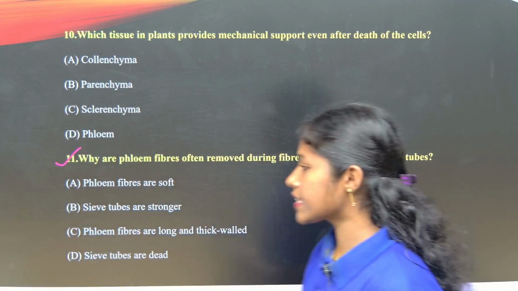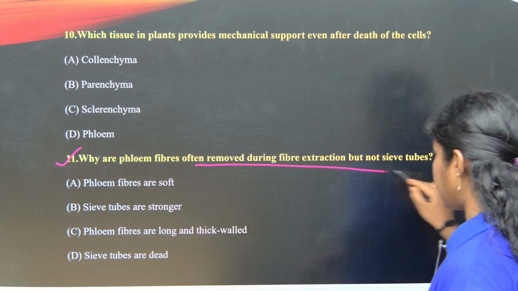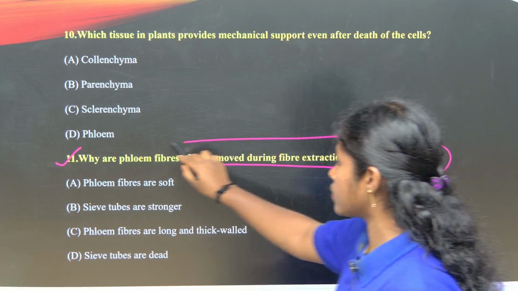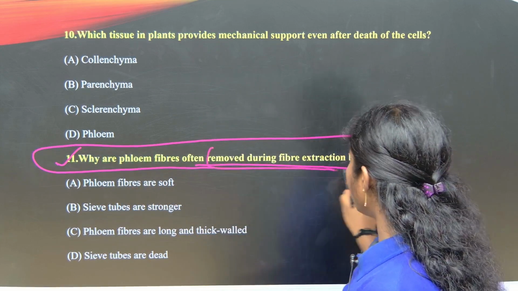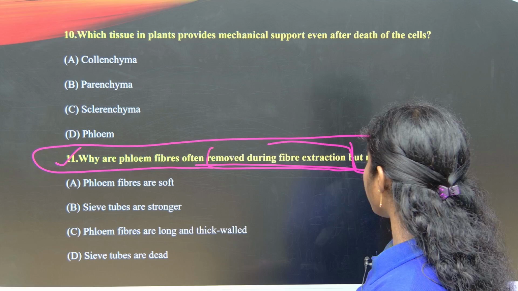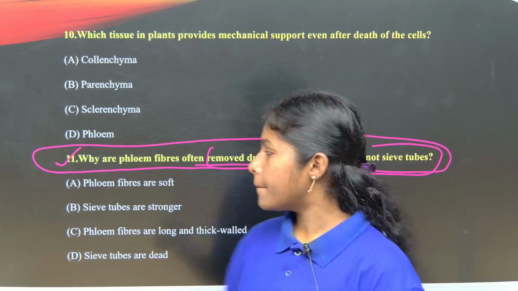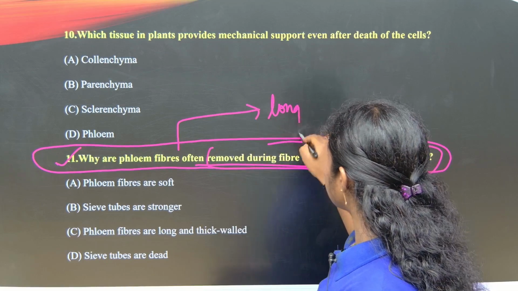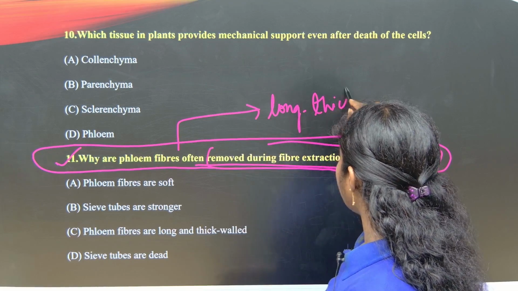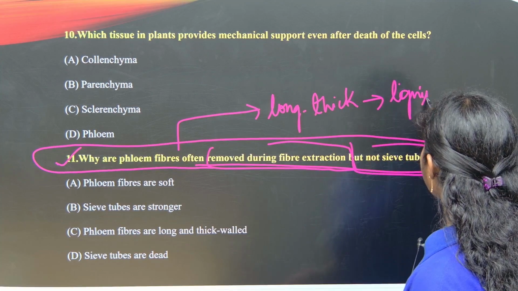So here they are asking, why are phloem fibers often removed during fiber extraction but not sieve tubes? Why only phloem fibers? Because phloem fibers are long, thick walled, and they are lignified. Why are they lignified?